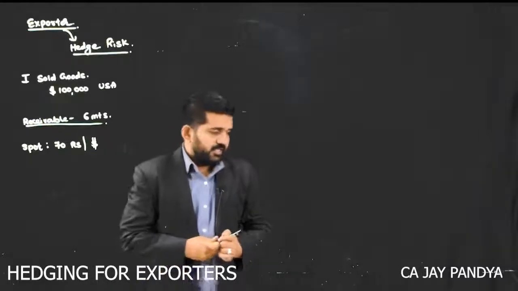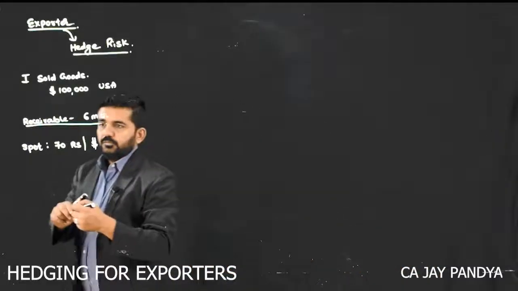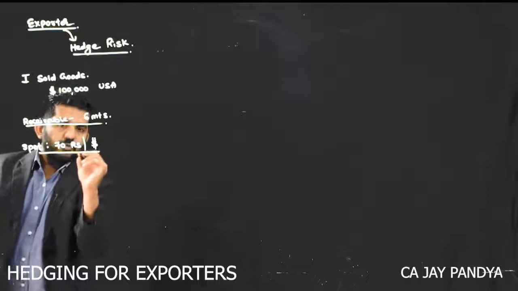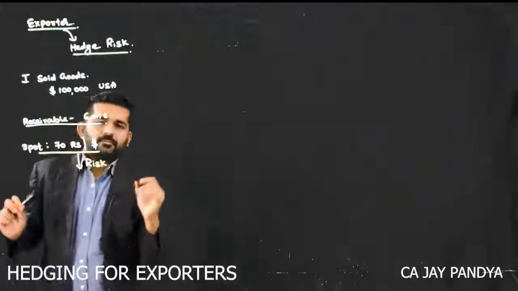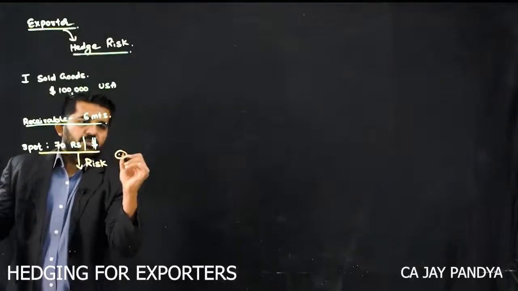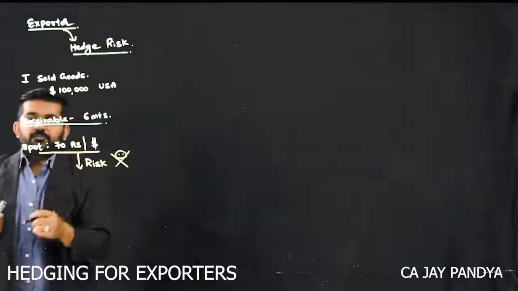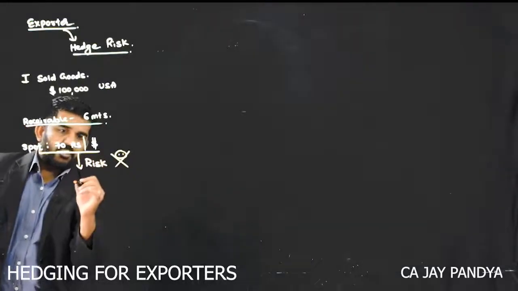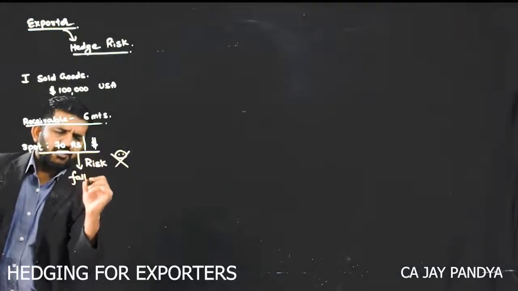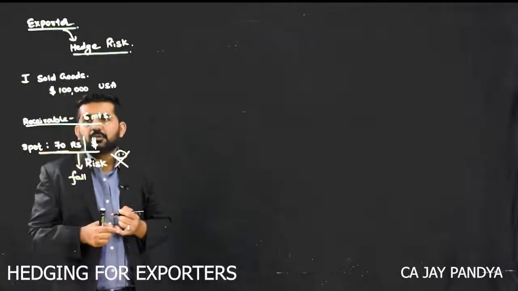Now let's talk about the risk. What is the risk? This is my risk: the price of dollar will fall.